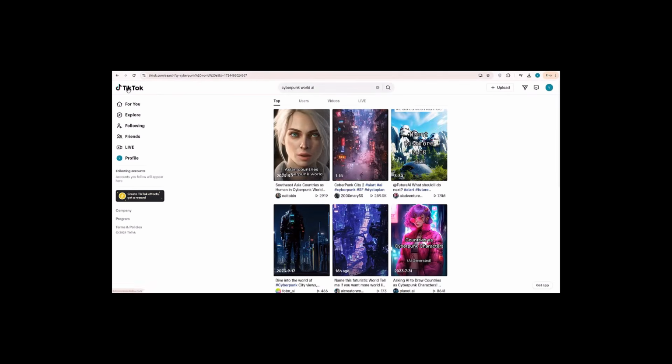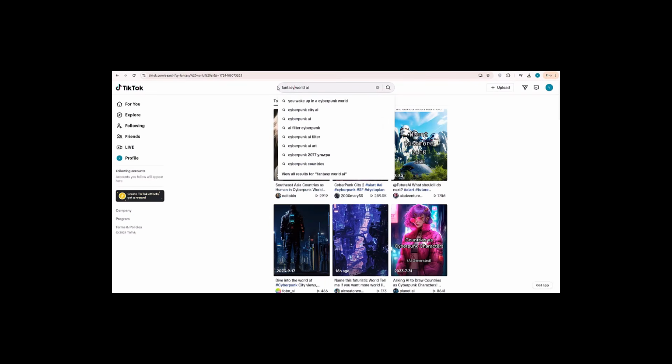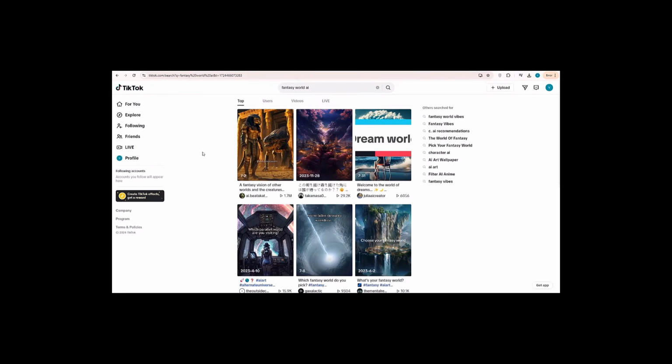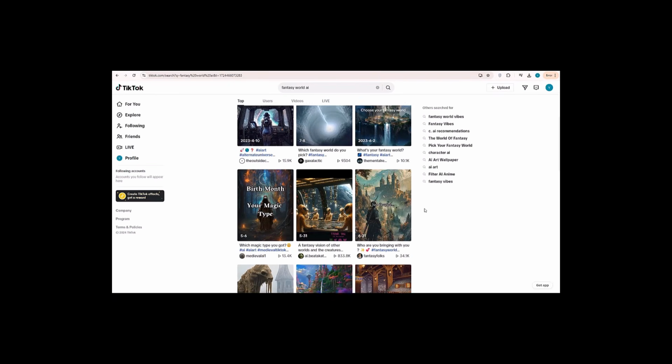So let's get started. Go to TikTok, and type Cyberpunk World AI in the TikTok search field. You can find video ideas about Cyberpunk World with AI. You can also type the keyword Fantasy World AI to search for other video ideas. That's how to find examples of fantasy niche video ideas with AI.